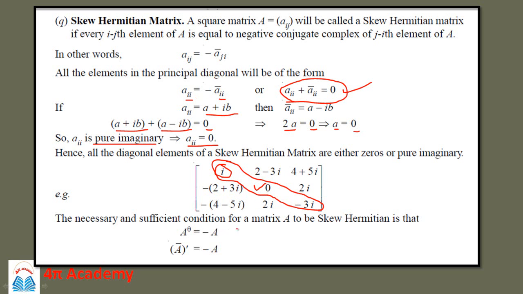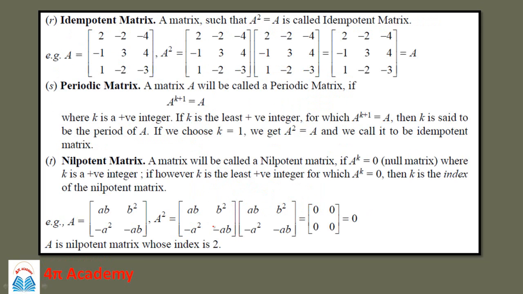So such a matrix is called a skew Hermitian matrix. The necessary and sufficient condition for matrix A to be called skew Hermitian is that A raised to theta is equal to minus A. So the conjugate transpose of the matrix should be equal to minus of the matrix. This is the necessary condition.